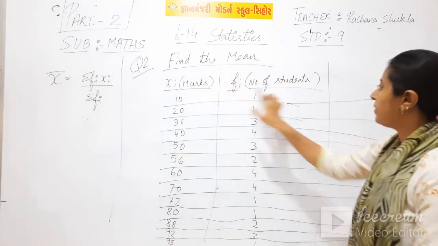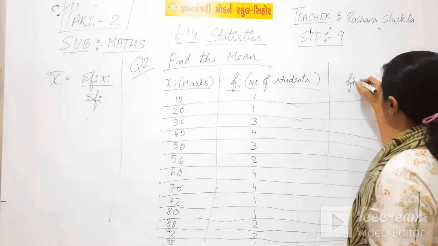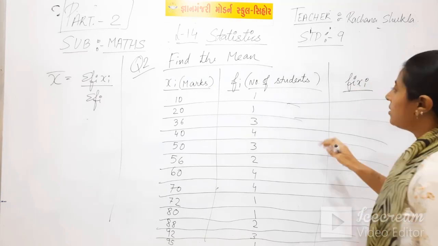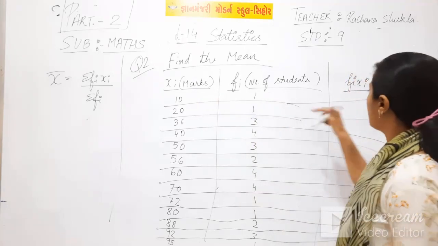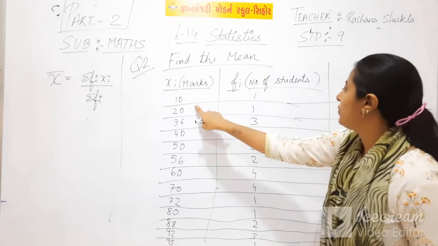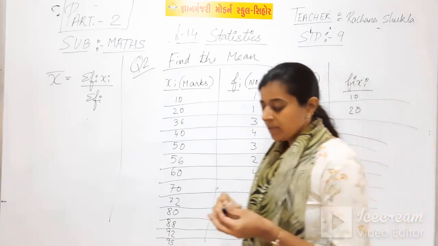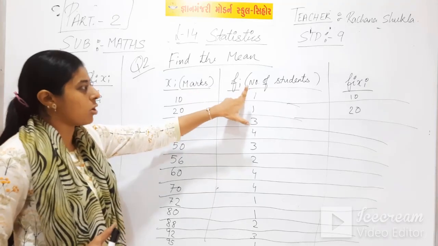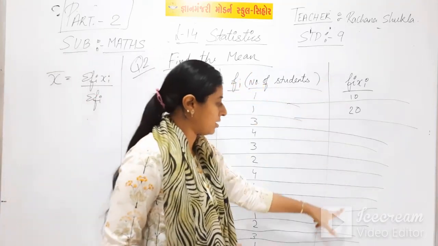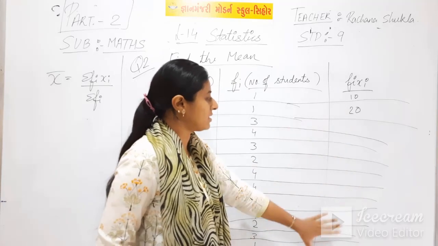Sigma fi xi means first you have to find the column that is fi xi. You have to multiply both these columns. 10 ones are 10. 20 ones are 20. Like this way you will multiply this column with this column and note down your answer here. I am writing the answers here.